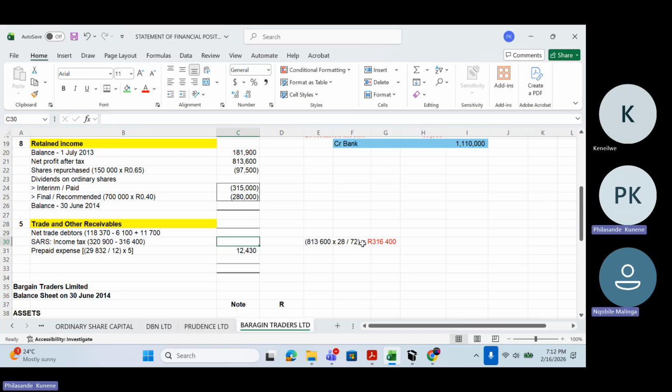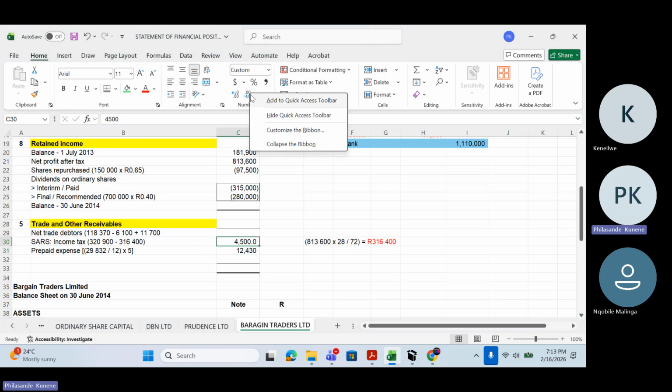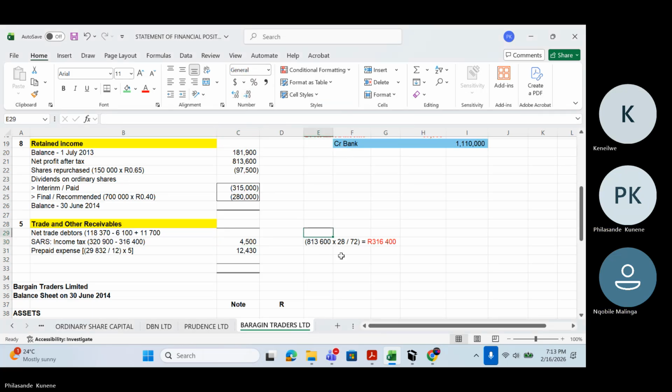How much you getting? 4,000. 4,000 rands. No, it can't be. I'm getting 44,500 rands here. 320,900 minus 316,400. I'm getting 4,500 rands. Check it again. 4,500. Okay, no problem.